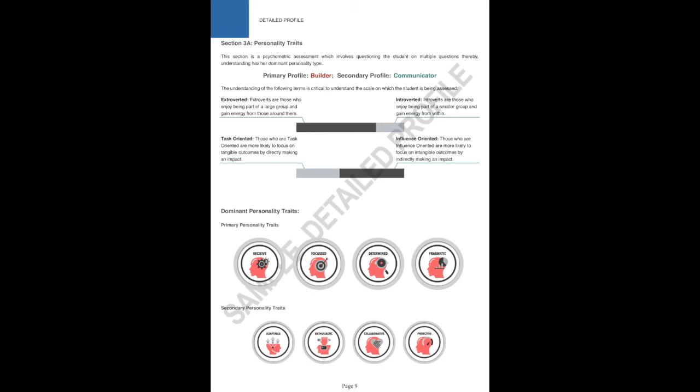Task-oriented people like engineers focus more on tangible outcomes, whereas influence-oriented people, like scientists, focus more on intangible outcomes. The scale in the middle depicts your personality type. At the bottom, we have also mentioned your primary and secondary personality traits.